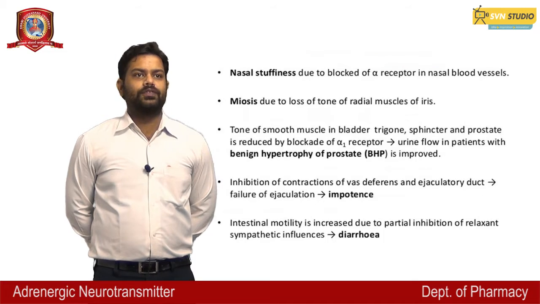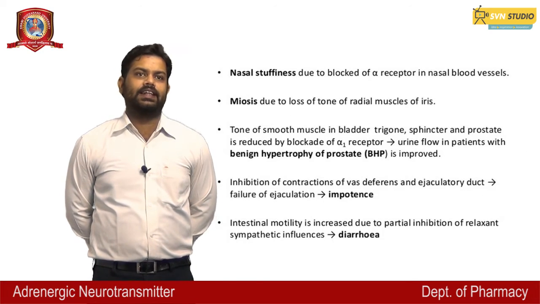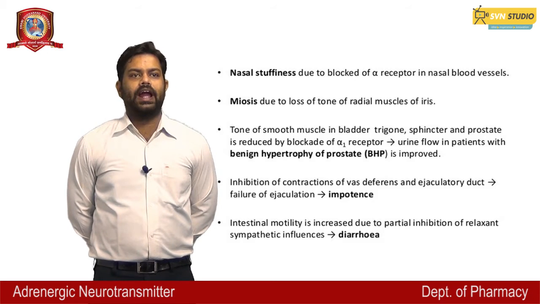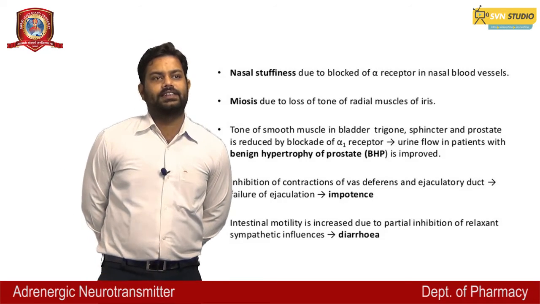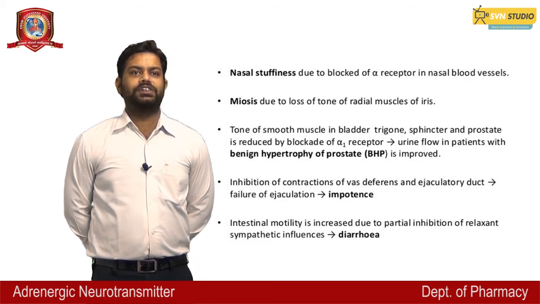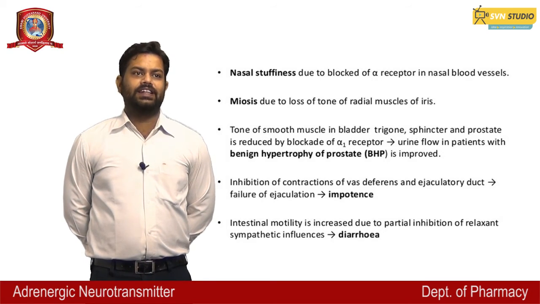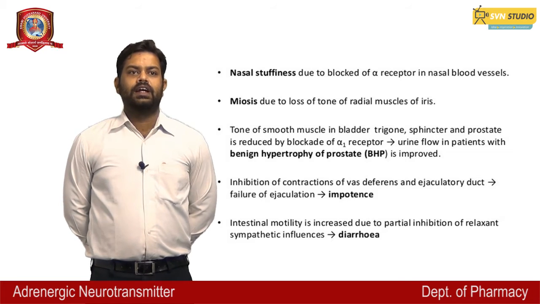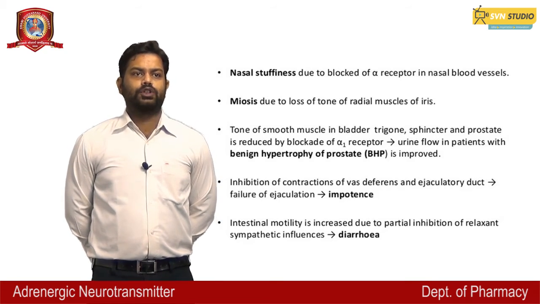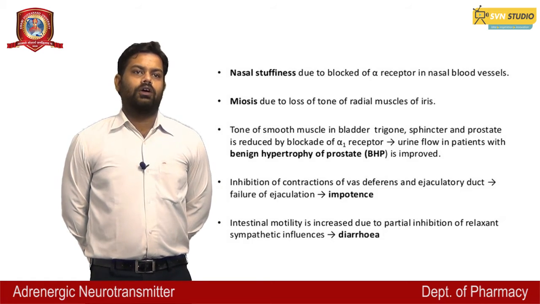Nasal stiffness occurs due to blockade of alpha receptors in nasal blood vessels. Miosis occurs due to loss of tone of the radial muscle of the iris. Tone of smooth muscles in the bladder trigone, sphincter and prostate is reduced by blockade of alpha receptors. Urine flow in patients with benign hypertrophy of the prostate, that is BPH, is improved.